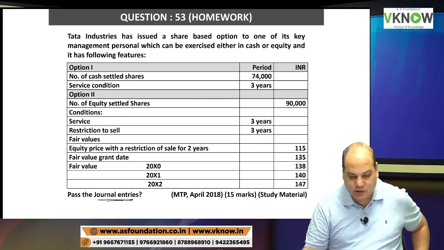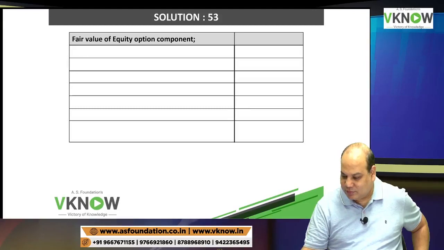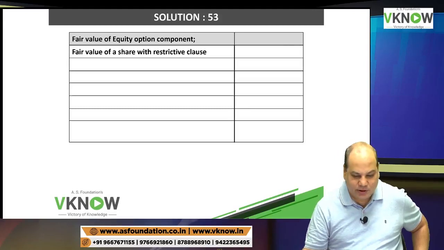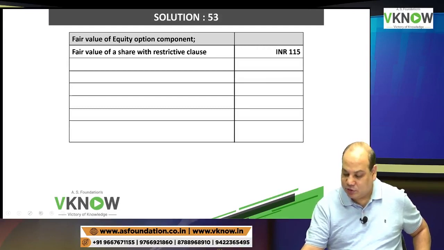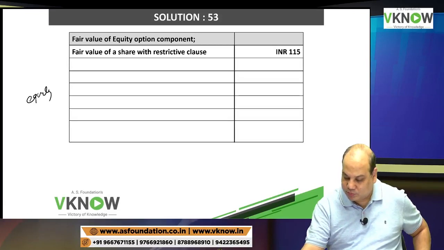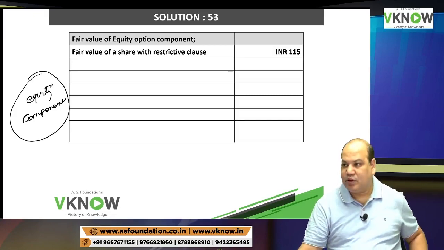But first I will check the calculation. Everybody is ready? Check the calculation. Answer is there. You have to tell me whether this calculation is right. So first my task is to find out equity component on grant date, yes or no? And for that, this exercise they have done.